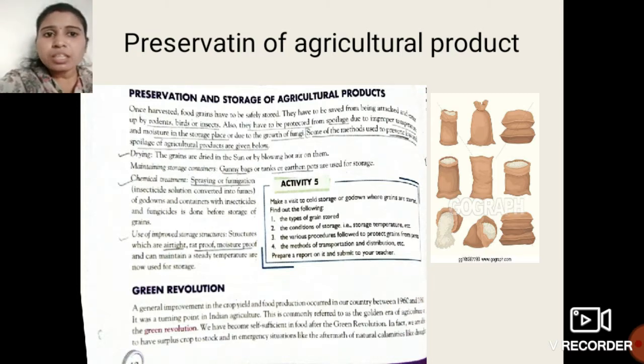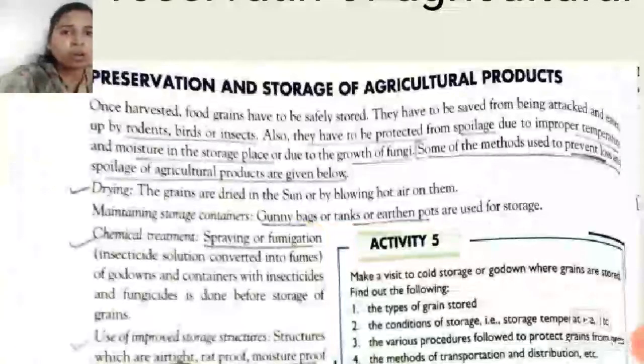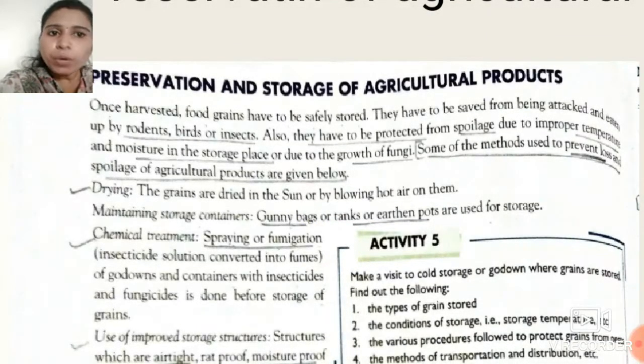So what are the methods for preservation of these agriculture products and what are the storage methods? How can we store so that we get that agriculture product or the grains as it is for the next 3 to 4 months or next 6 to 7 months? So students, see over here, once harvested, food grains have to be safely stored. After harvesting, the next process is to preserve the grains.